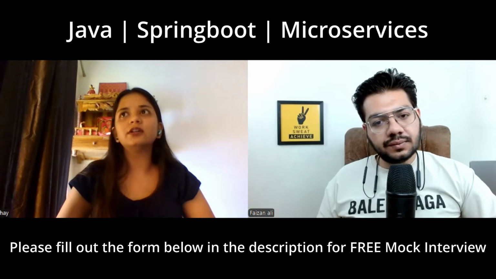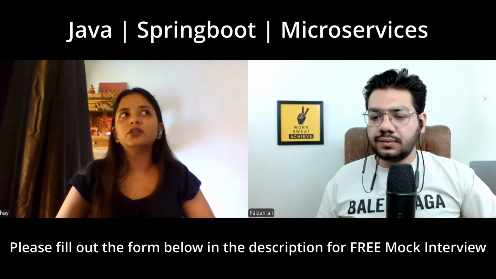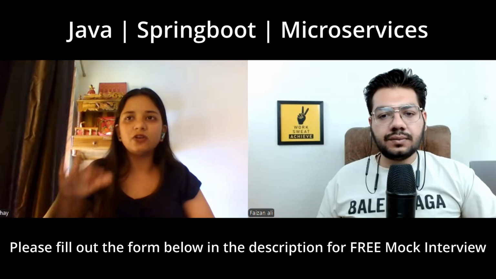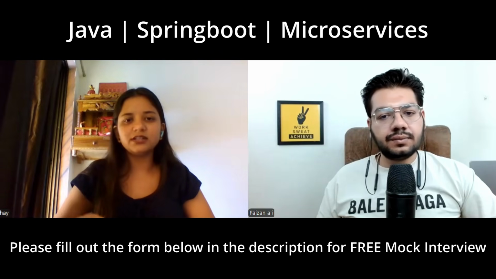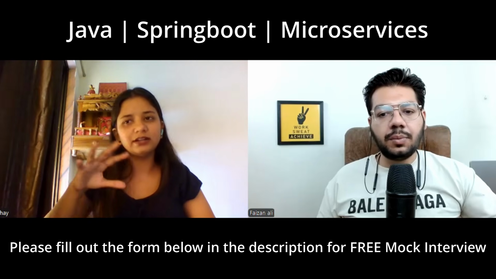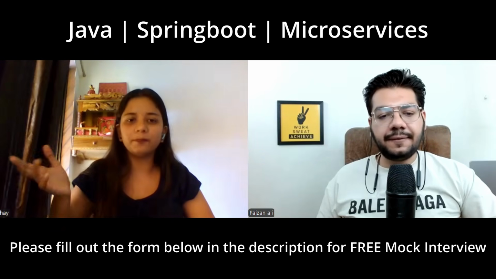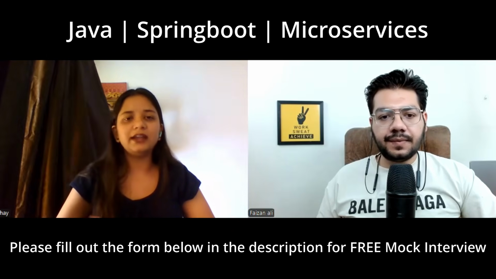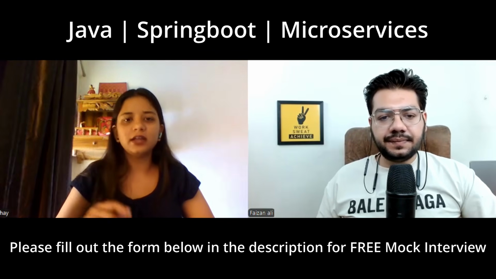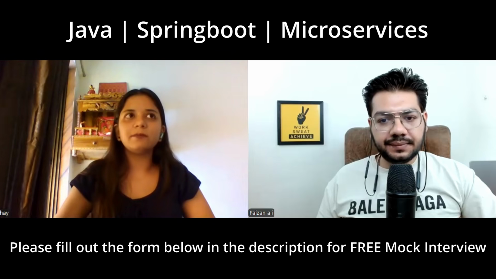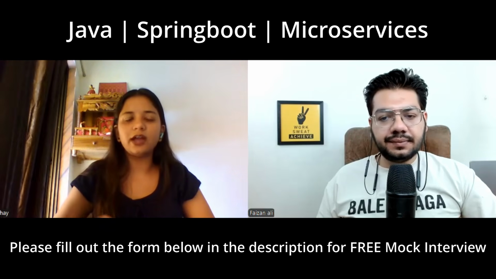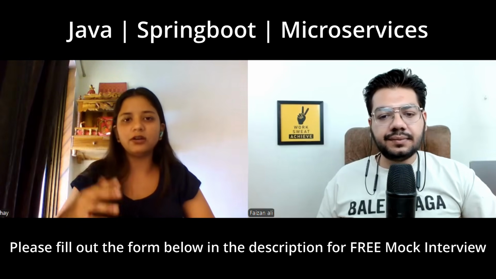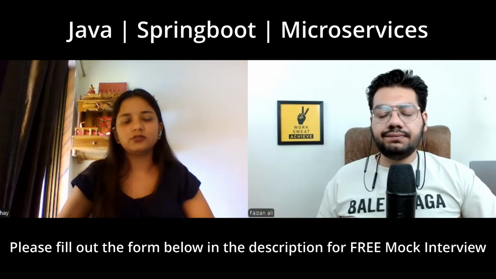Merge is used to copy the state from a detached entity. Save or update depends on whether you have to save the data or update the data.